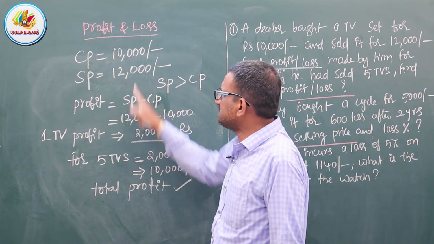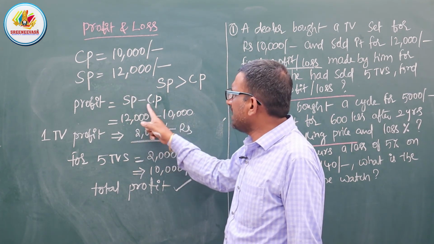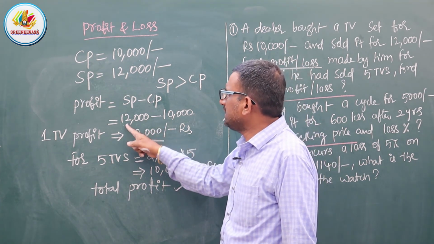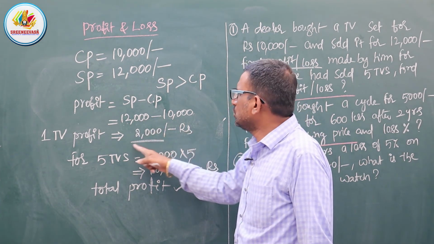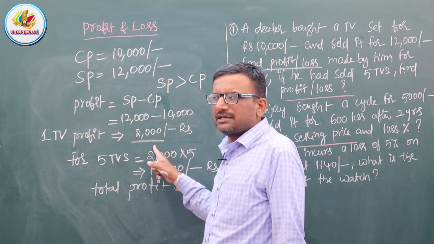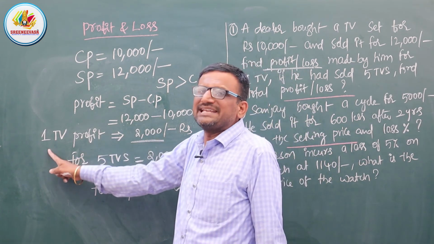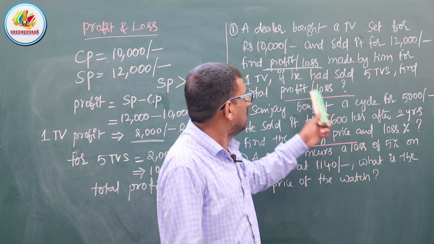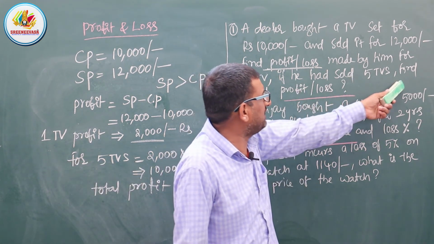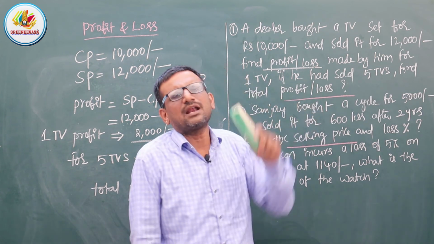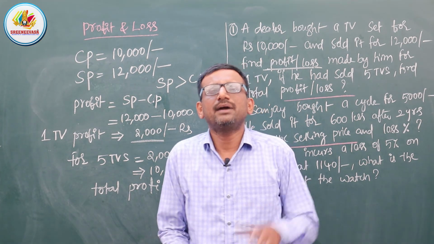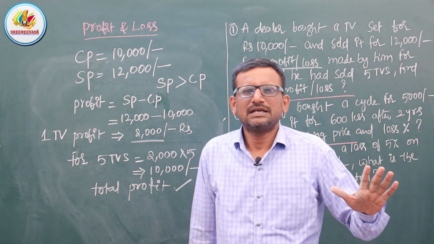What is the selling price? 12,000. What is the cost price? 10,000. So he is going to get 12,000 minus 10,000, 2,000 rupees. He got profit for one TV. So he had sold 5 TVs. Find total profit or loss. అలాంటి టీవీలు ఎన్ని అమ్మాడు? 5 అమ్మాడు. Am I clear?